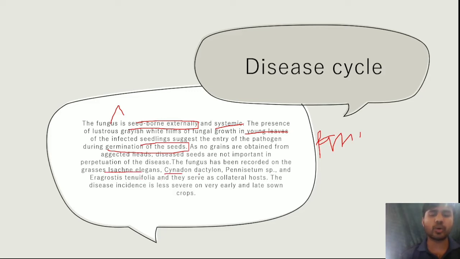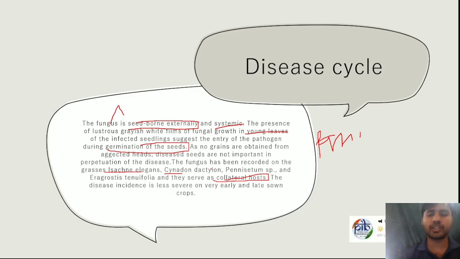These are all collateral hosts. What is a collateral host? It means plants which belong to the same family and have the same habitat. It is severe in early or late sown crops.